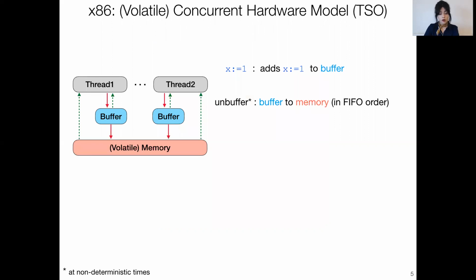As some of you would know, we can think of the x86 architecture diagrammatically as shown on this slide. On the top, we have multiple threads of computation or multiple cores, and at the bottom, we have the memory, which is shared amongst all threads.